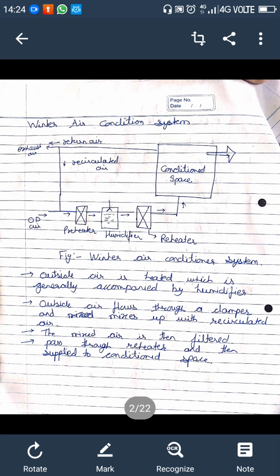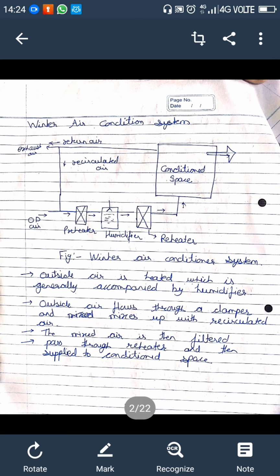Okay boys, here we go to the winter air conditioning system. In the winter air conditioning system, the diagram is shown here. Just revise the lecture we took in the class. In case of the winter air conditioning system, we have to maintain the room temperature above the atmospheric temperature. So at this point you have to heat the external air which is coming inside the room, and also you have to humidify it.